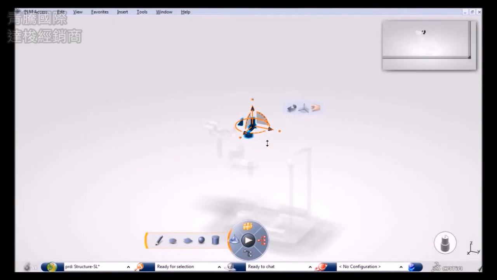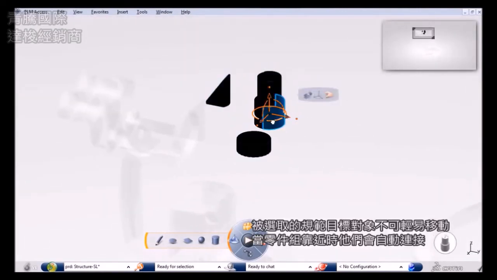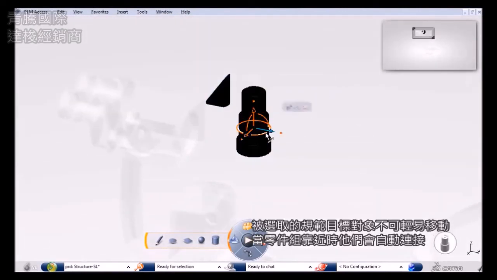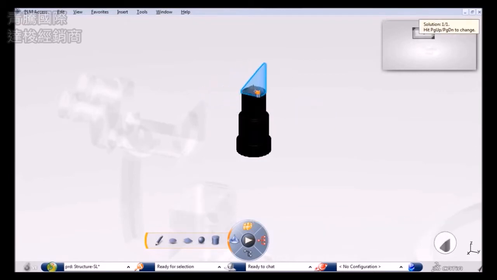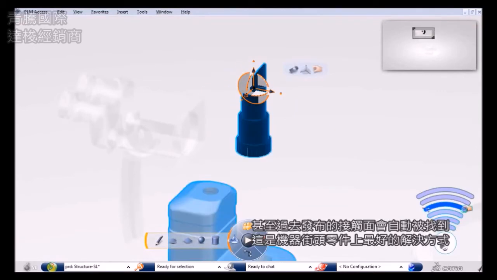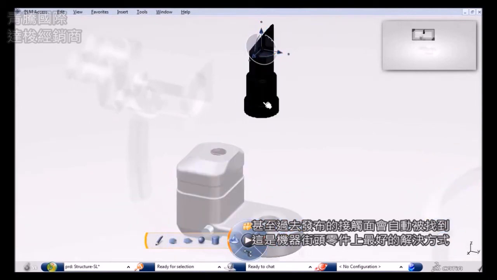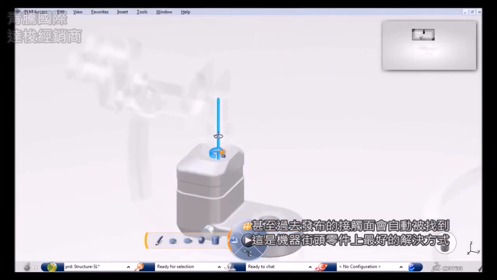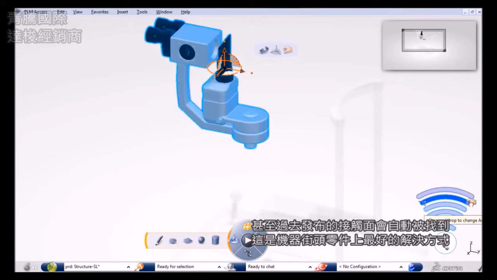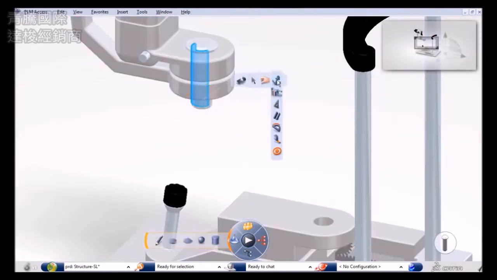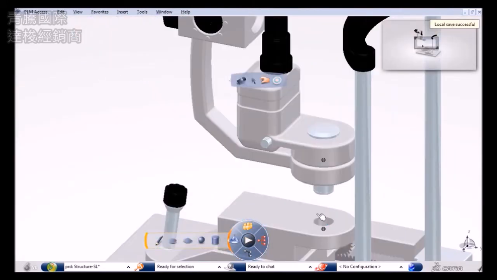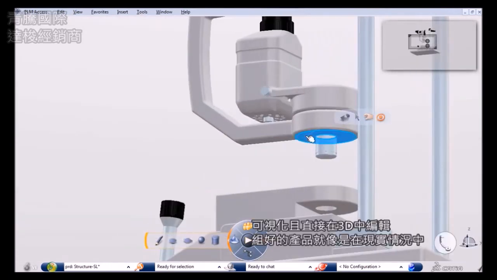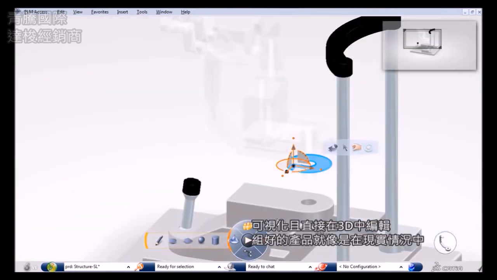Positioning objects could not be easier. Just move the components close together and they will automatically connect. Even better, if contact faces or axes have been previously published, Live Smart Positioning will automatically find the best solution. These mechanical joints are visualized and can be edited in 3D.